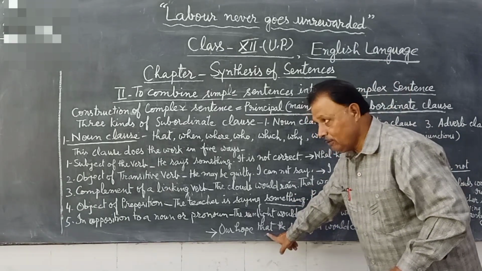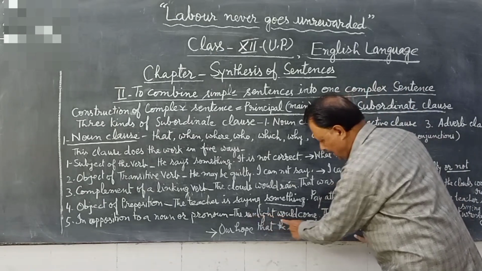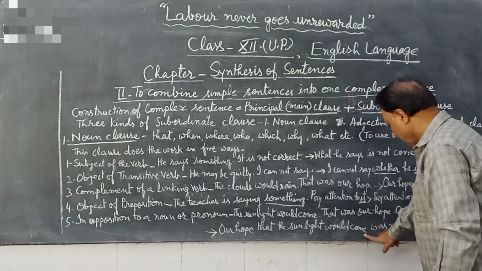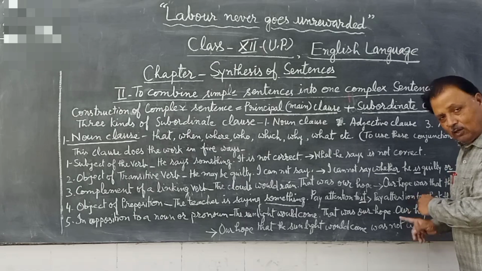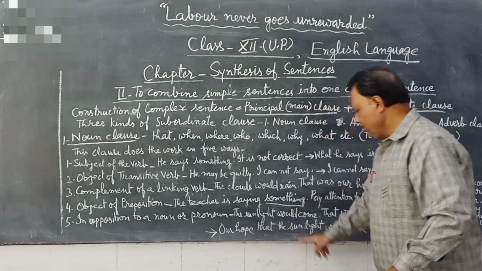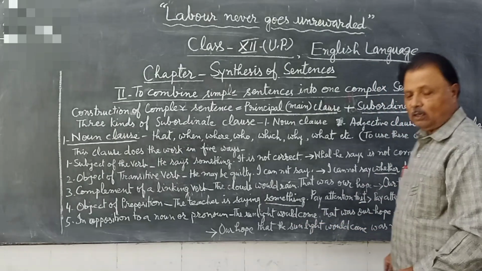That conjunction will be used, that the sunlight would come. The sunlight would come. This part will be joined here. Would come was not wrong. Last part of the sentence was not wrong. The whole sentence will be our hope that the sunlight would come was not wrong.